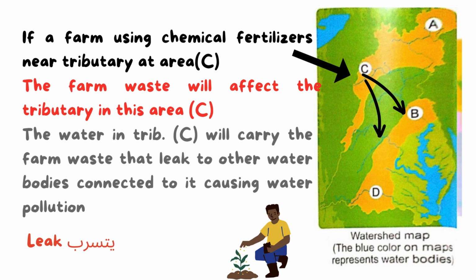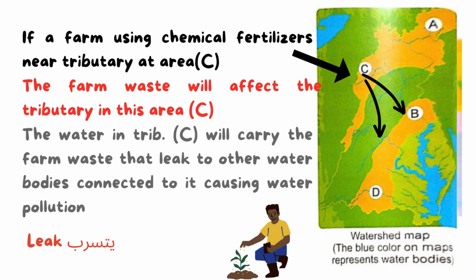And this farm waste will affect the tributary in the area C. As the water in tributary C will carry the farm waste that leaks. What is the meaning of leak?